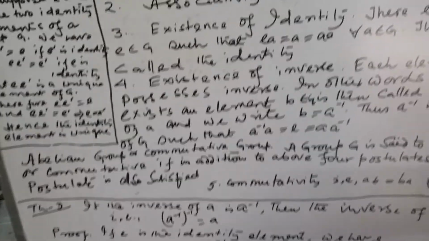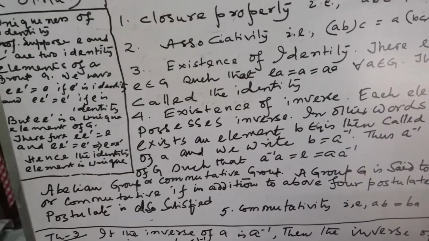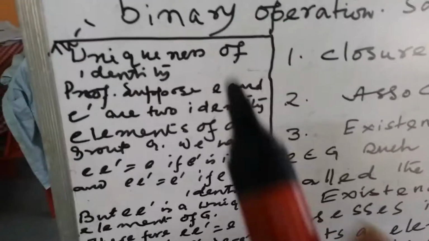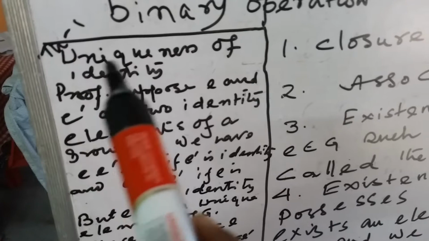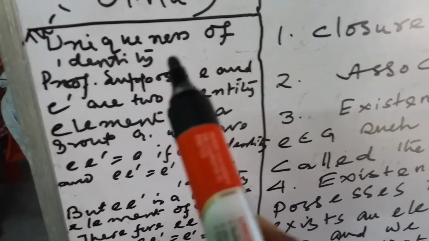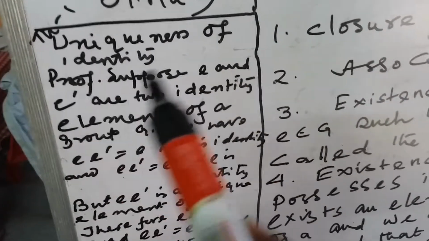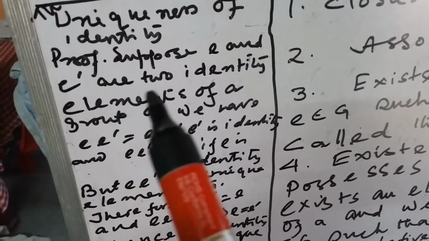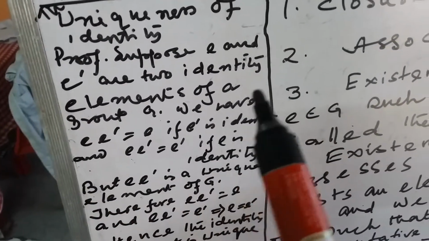Now I define some very short theorems of groups. Theorem 1, uniqueness of identity. It means there must be one identity. Suppose E and E dash are two identity elements of a group.